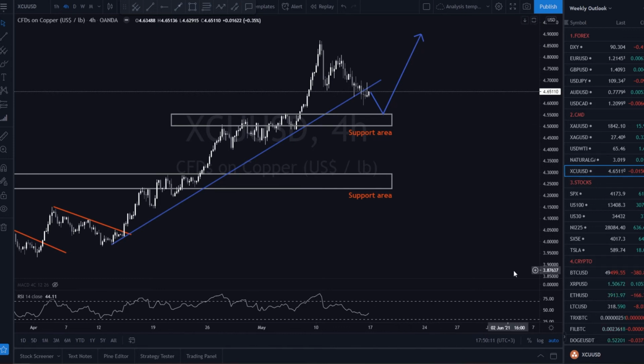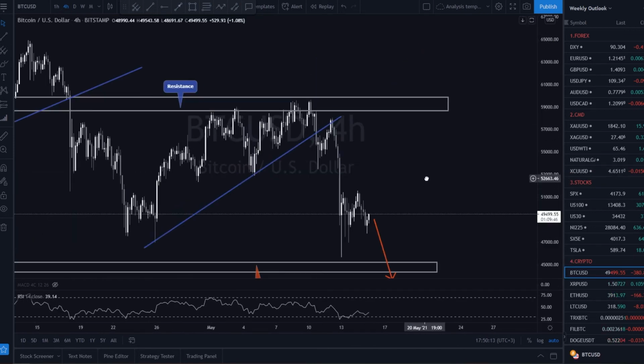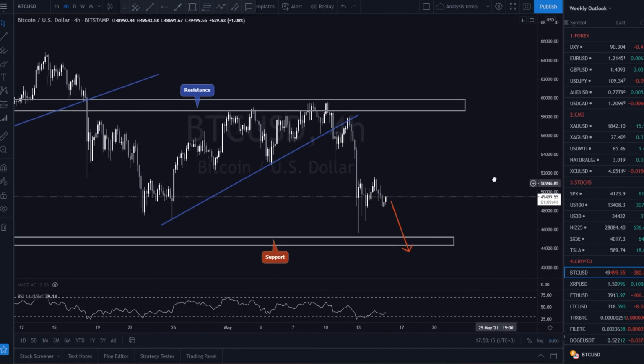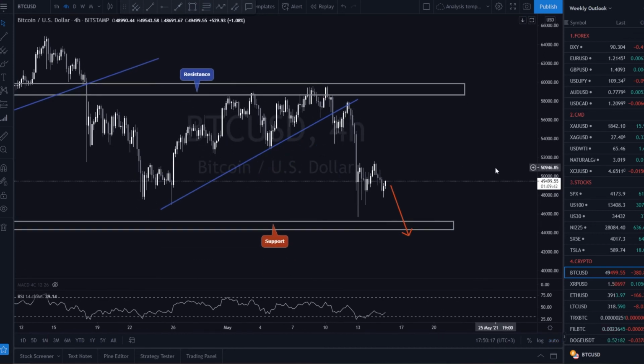Now let's head over to the crypto market and start off with Bitcoin. This week that passed was full of news and volatility for the leading cryptocurrency of the world. According to a tweet from Tesla CEO Elon Musk on Wednesday, the company has suspended card transactions using Bitcoin due to concerns about the rapidly increasing use of fossil fuels for Bitcoin mining. The price of Bitcoin dropped about 5% in the first 5 minutes after Musk's announcement.